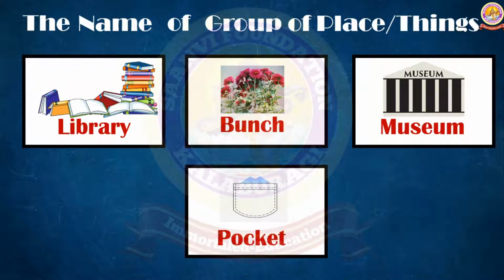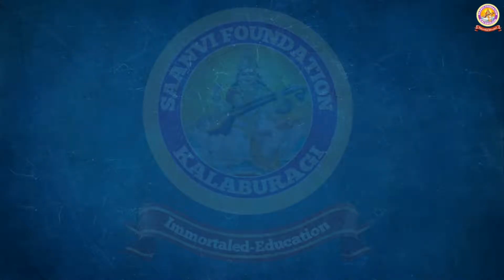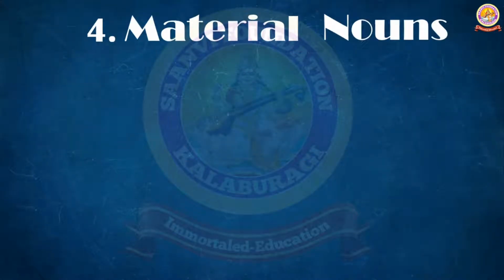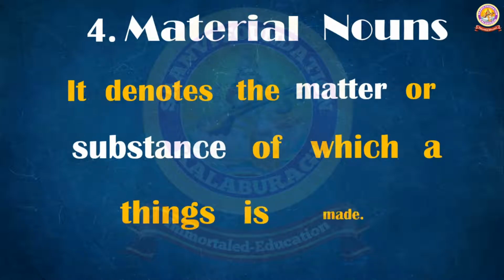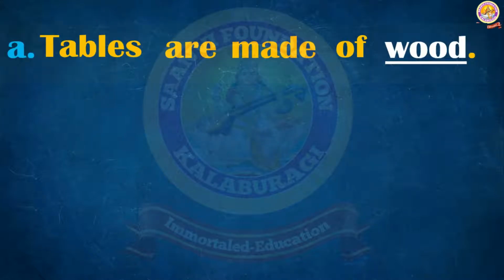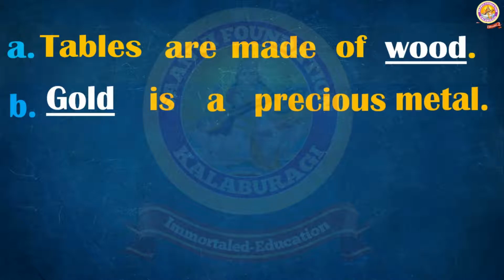Now fourth one, material noun. A material noun denotes the matter or substance of which a thing is made. So here what we have to understand, we can see a lot of things which are made of another matter. For example, tables are made of wood. Here wood is the material noun, because if we want to make a table, we use wood. So that is considered a material noun. Second one, gold is a precious metal. So gold is the material noun.